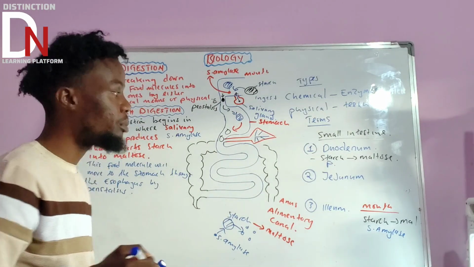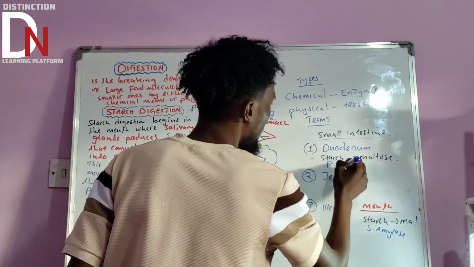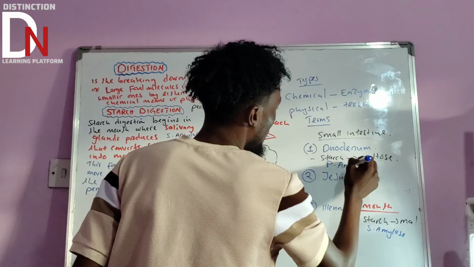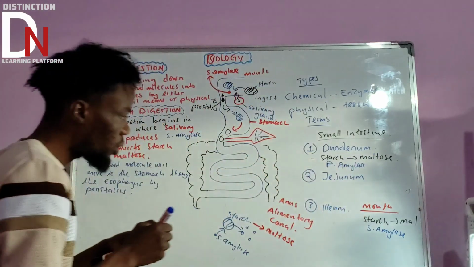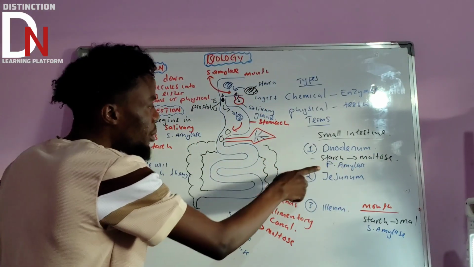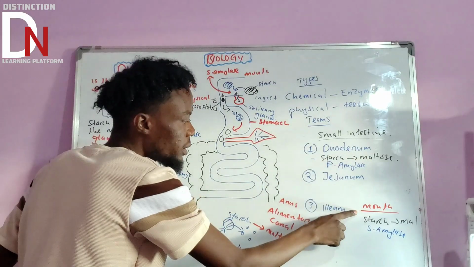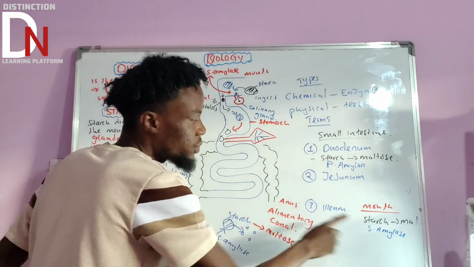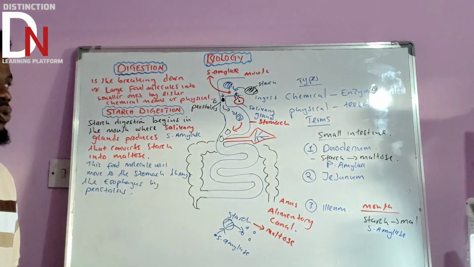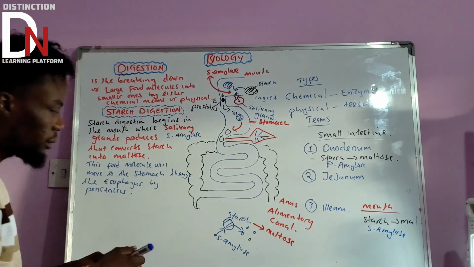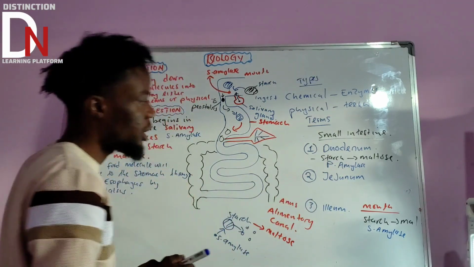It is pancreatic amylase, so we say P amylase. So in the duodenum, pancreatic amylase is the one that converts starch into maltose. In the mouth, it is salivary amylase that converts starch into maltose.